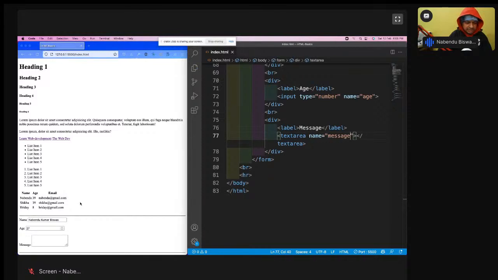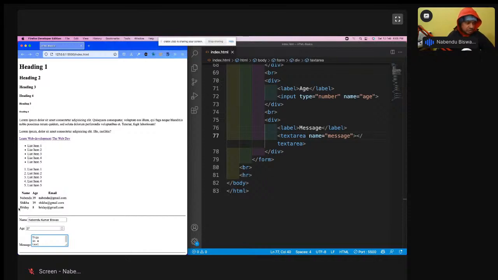So see, what is this text area? This text area is like a longer form of a text. So this is a text, and it is like this. So you can have multiple lines here in the text area.